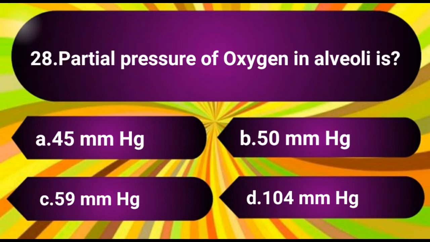Question number 28. Partial pressure of oxygen in alveoli is. The options are A. 45 mmHg, B. 50 mmHg, C. 59 mmHg, D. 104 mmHg. The answer is D. 104 mmHg.